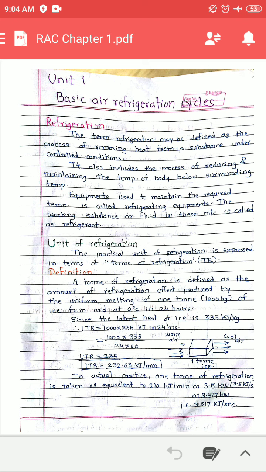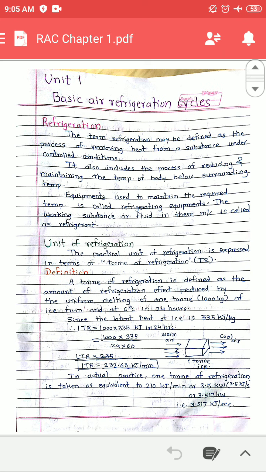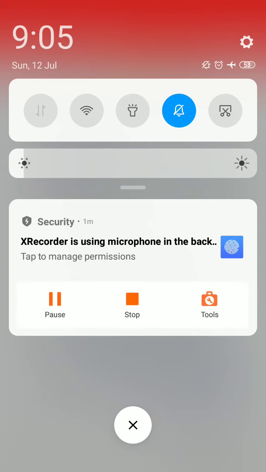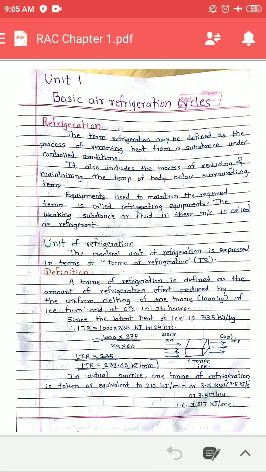Out of which, today we will discuss the first unit of Refrigeration and Air Conditioning. The name of this unit is Basic Air Refrigeration Cycle. Now, as you know, what is meant by refrigeration? What is refrigeration?